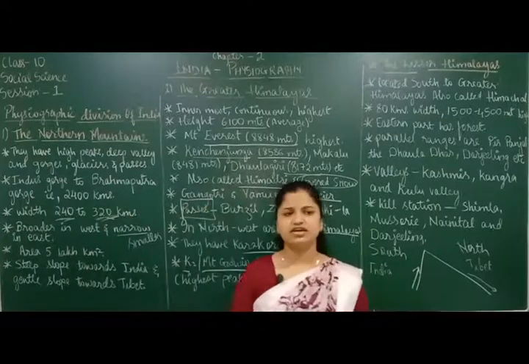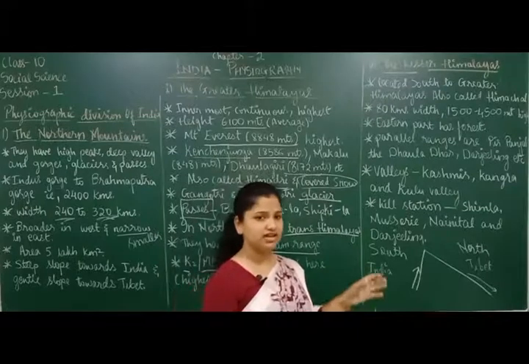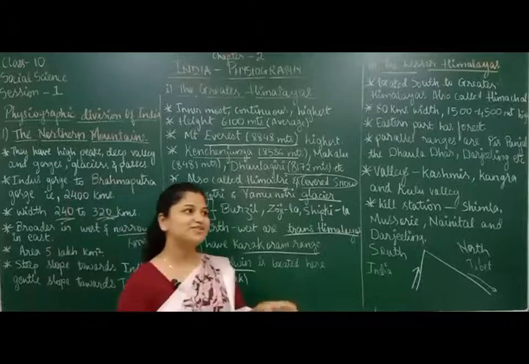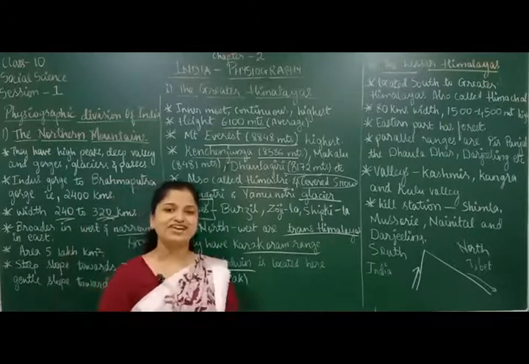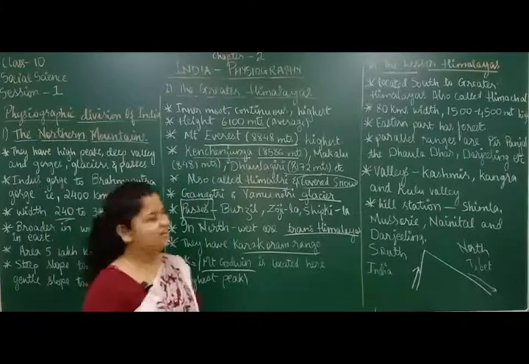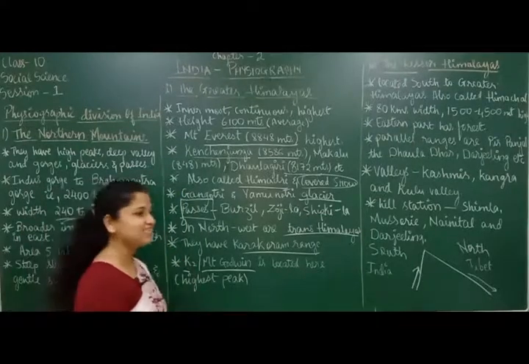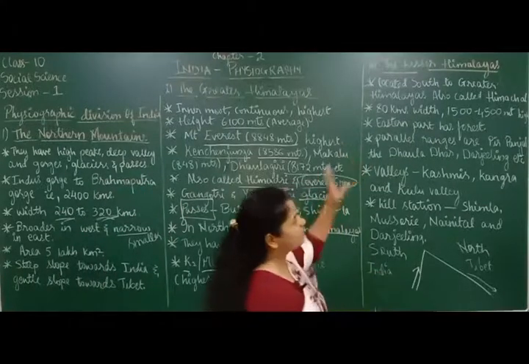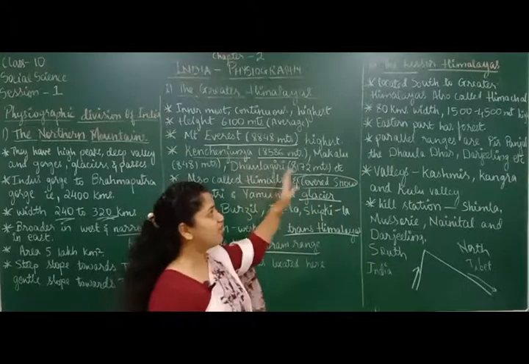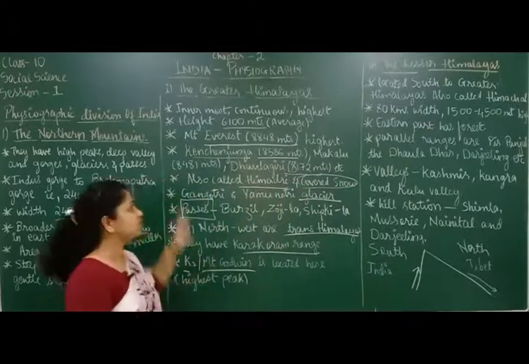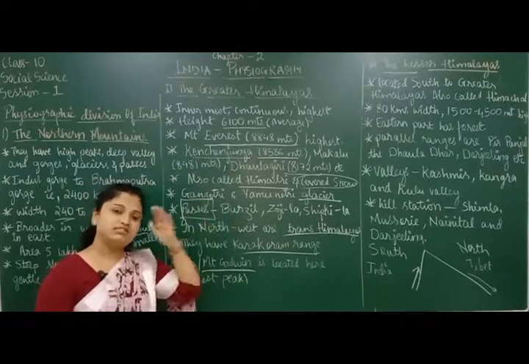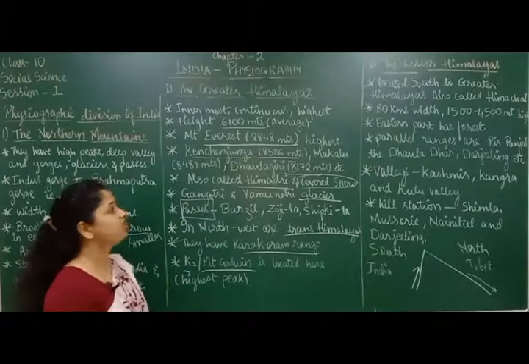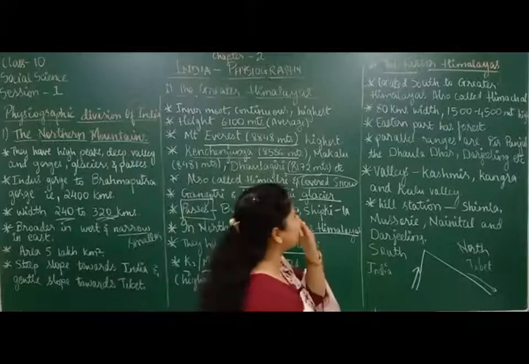Now what are the Lesser Himalayas and what different features do they have? I told you the northern mountains are divided into three parts: Greater Himalayas, Lesser Himalayas and Shivalik ranges. We studied the Greater Himalayas. Now let's study the Lesser Himalayas. Where are they located? They are located to the south of the Greater Himalayas, just below the Greater Himalayas. They are also called Himachal.